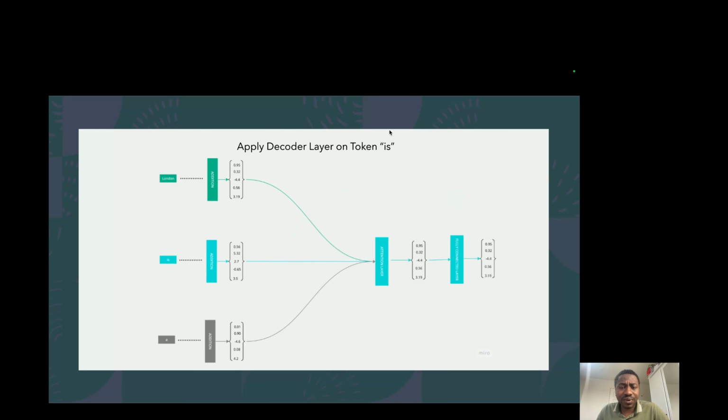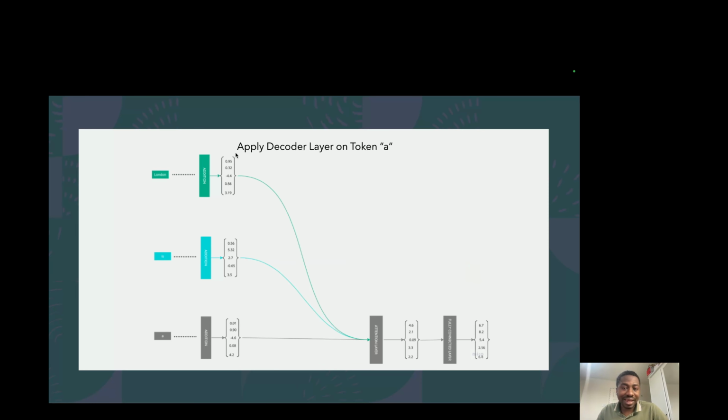We look at the same thing for the token is. Token is goes to addition, then the output of that gets passed to the attention layer, where we also feed in the outputs from London and A, and it goes to the fully connected layer as well. So it's quite the same process. We can look at A as well.